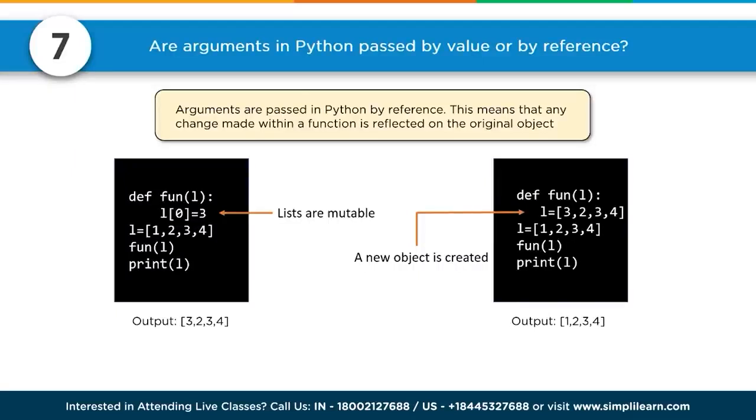Here we have def function of L, L equals 3, 2, 3, 4, L equals 1, 2, 3, 4, function of L, print L. Because in this function I have assigned, instead of operating on a piece of the list, a whole new value to that list, or L, it then at that point will create a new object. So if I make changes to the object, it's going to change it outside the definition. If I use a variable and I assign it a completely new value, like L equals 3, 2, 3, 4, that will not show up when you're outside the function.